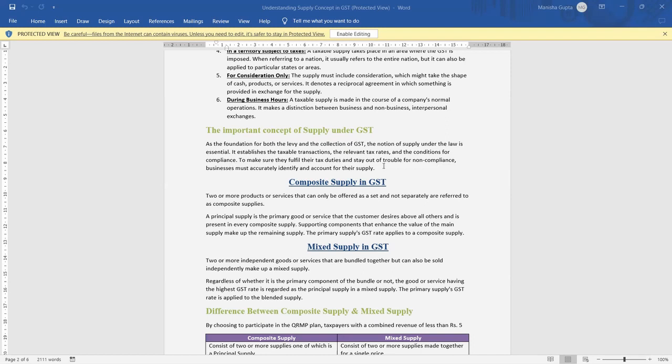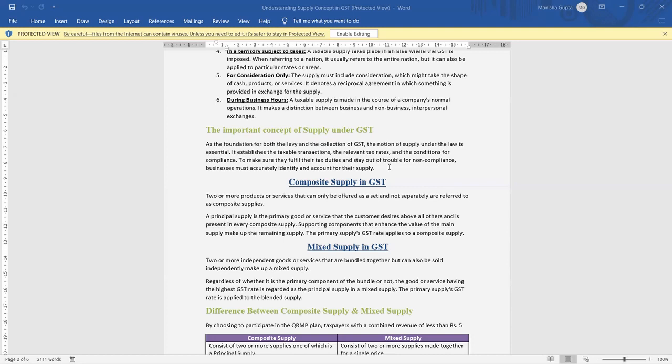Means in the same principal supply, the supply of goods or service which is predominant, which are a natural bundle. For example, like a hotel where we are going to stay. So we are going for the stay. The principal supply of that hotel is accommodation, not the Wi-Fi or restaurant service. So whatever the GST charge for the room rent, it will be applicable.